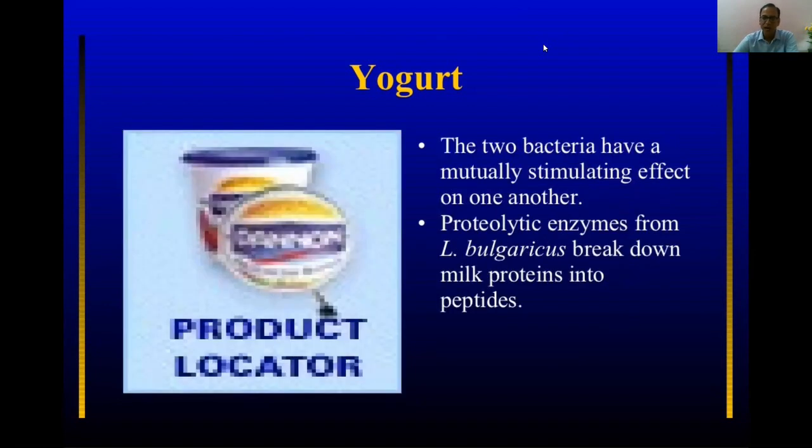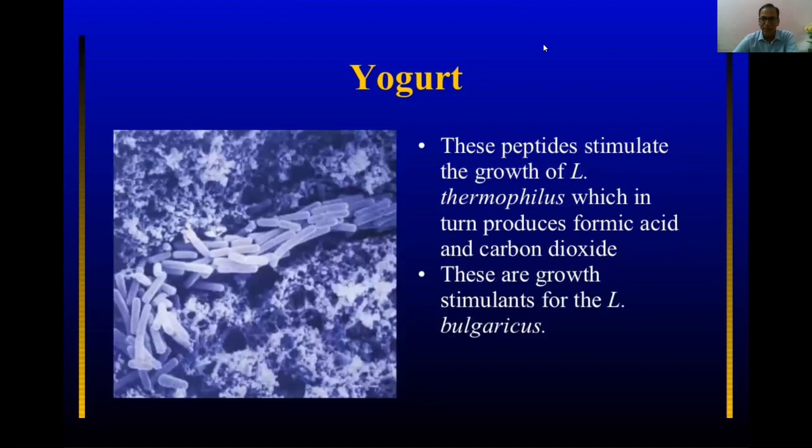And the two bacteria have a mutually stimulating effect on one another. A proteolytic enzyme from Lactobacillus bulgaricus breaks down milk proteins into peptides. The milk proteins get converted into peptides.